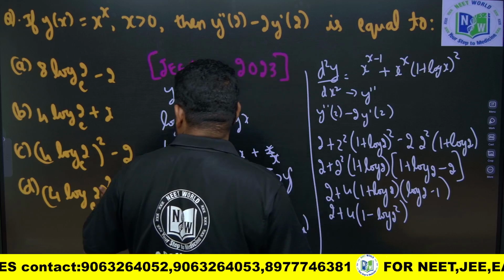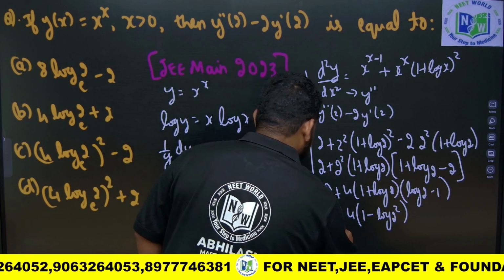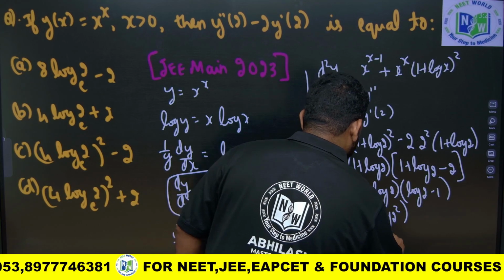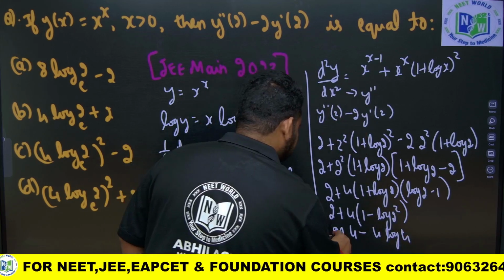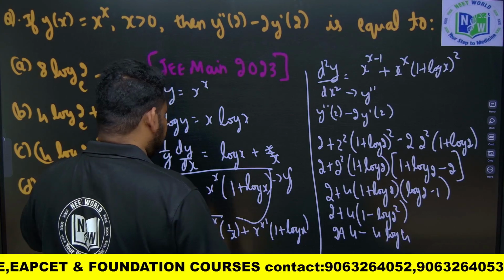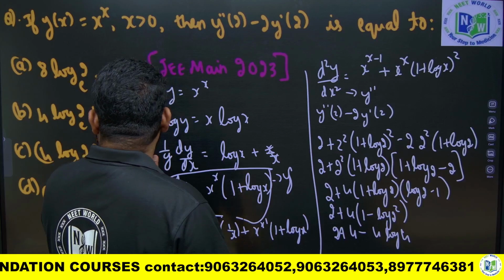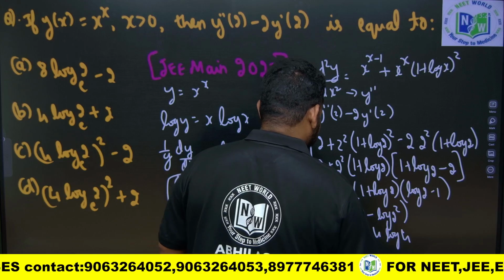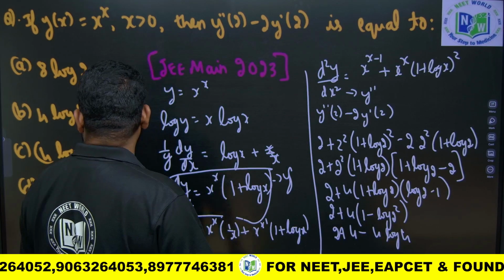So, this will become what, friends? 2 plus 1 minus log 2 square. So, if I multiply by 4, I will get it as 2 plus 4 minus, this is what? Minus 4 log 2, log 4, okay. So, this will become what? 2 plus 4, this will become 6, or I can write it as what? 4 log to the power of whole square, or I can write it as 4 log 2, okay. If I bring 2 this side, this will become what, friend? 8 log 2 plus 2, or 4 log 2 plus 2.